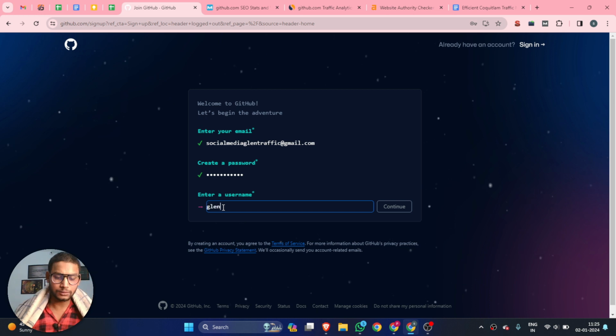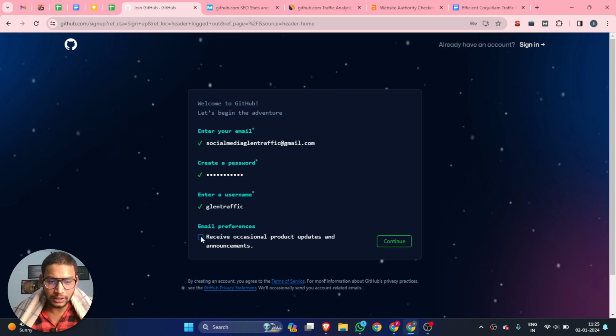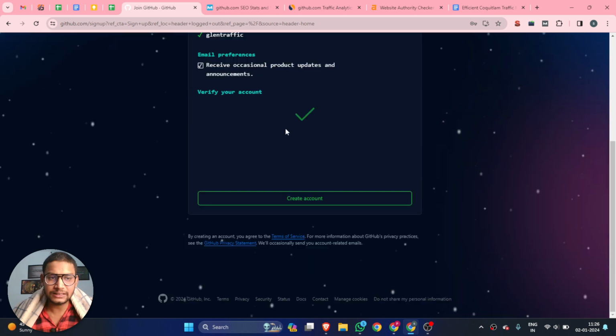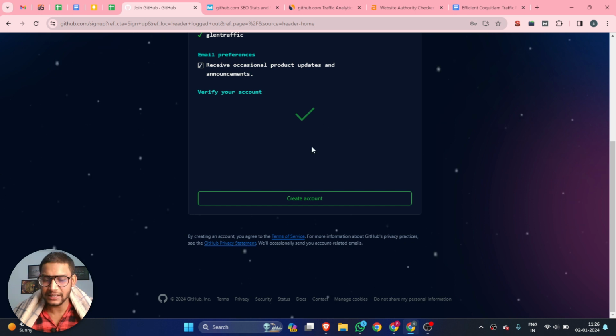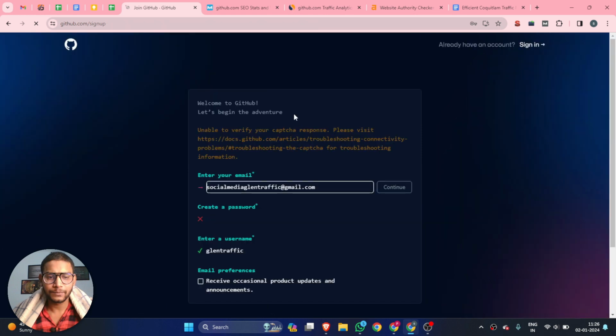Then click continue. If you want any kind of updates, you can check the tick box, then click continue. You can see this website may ask you for verification, sometimes a captcha verification, and after that you click create account. Unable to verify a captcha.